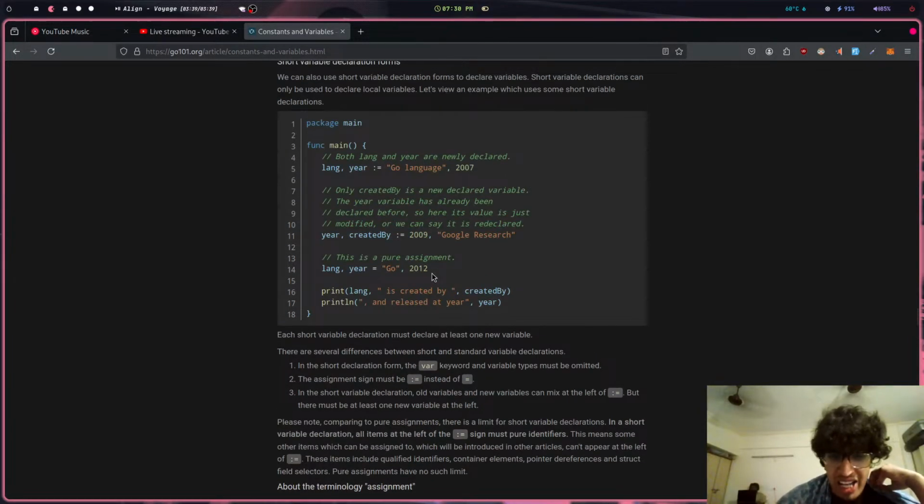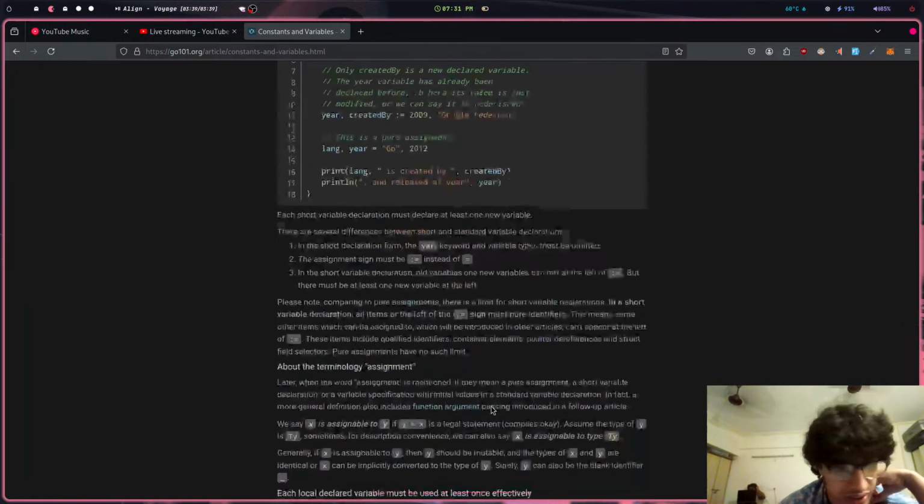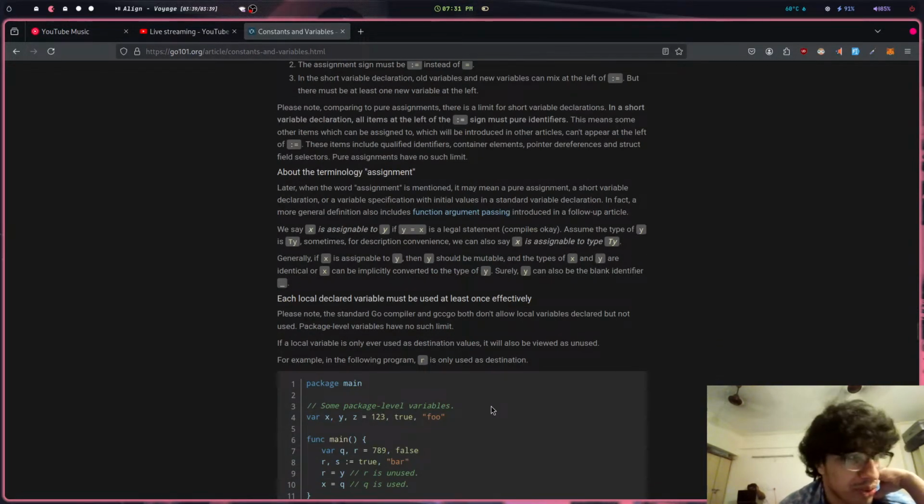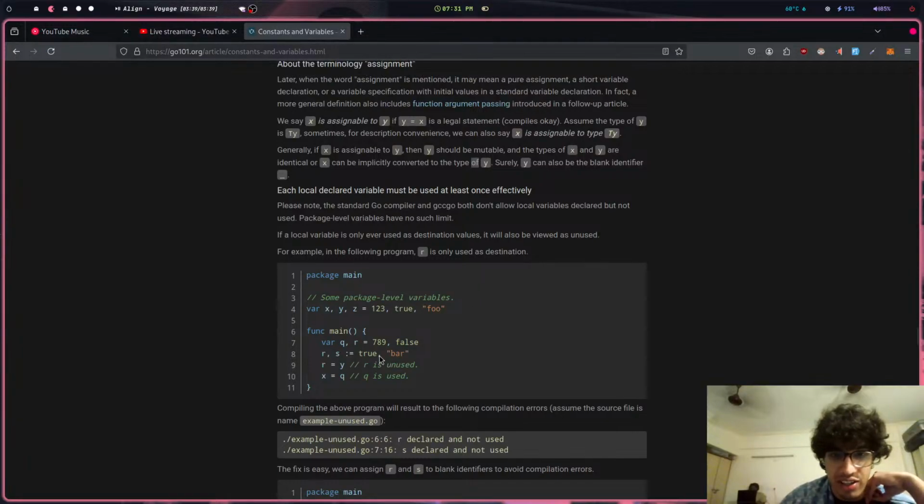Walrus operator. This is important. Oh, okay, so this is convention. So in short, declaration form, cool. If you don't want to use var, you can. Okay, in the short declaration form, var must be eliminated. Cool. And you instead use the walrus operator. This is sexy, like I fuck with it. That's what I meant. I like the walrus operator, man. It's good. You don't have to be like var, this is this, or this is this. You just put the walrus operator and it just does it for you.